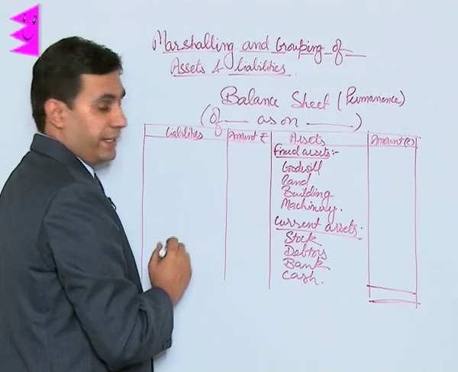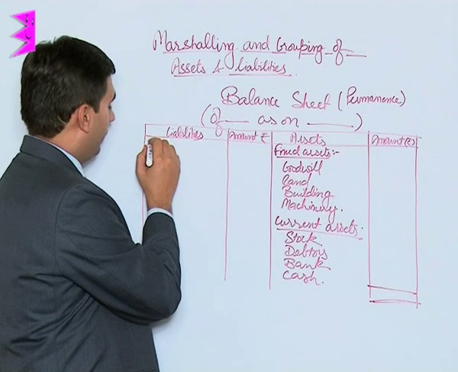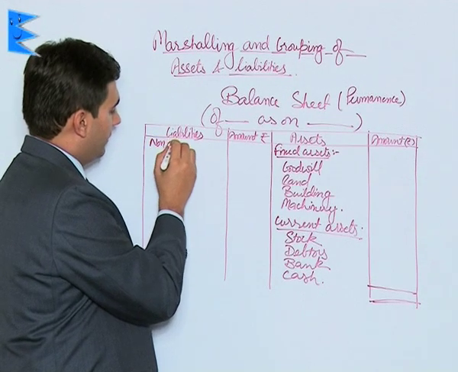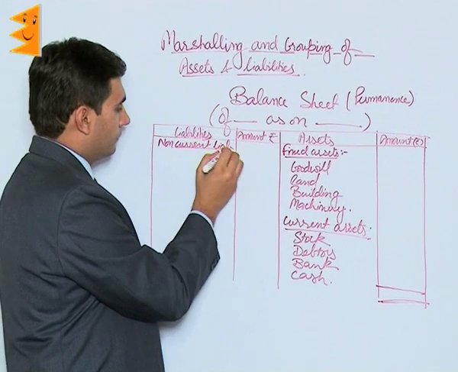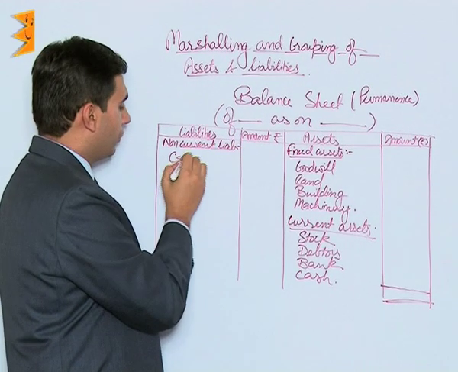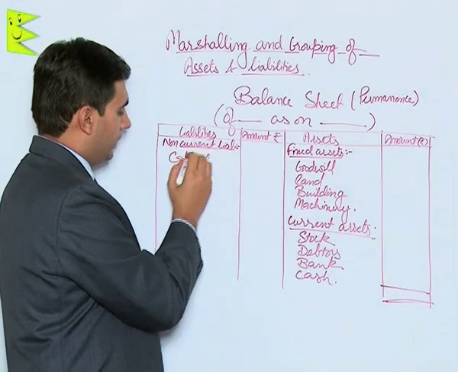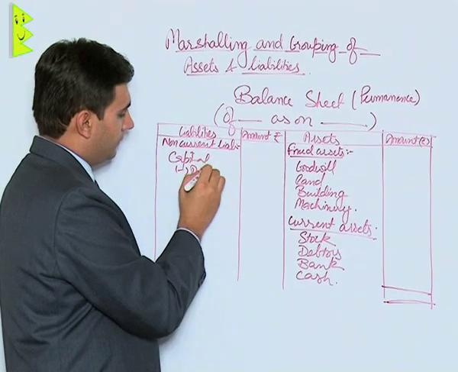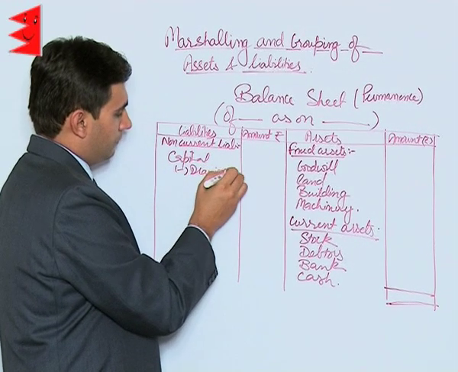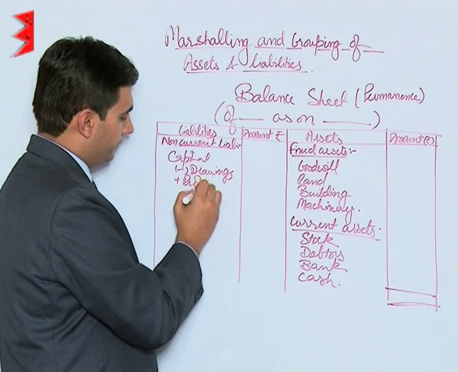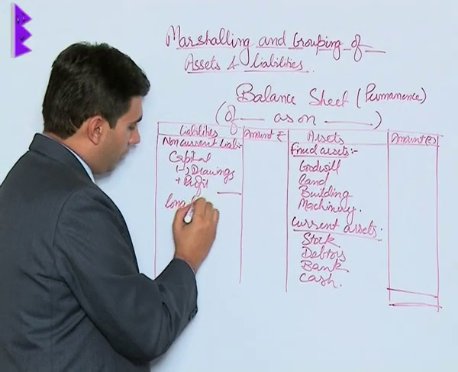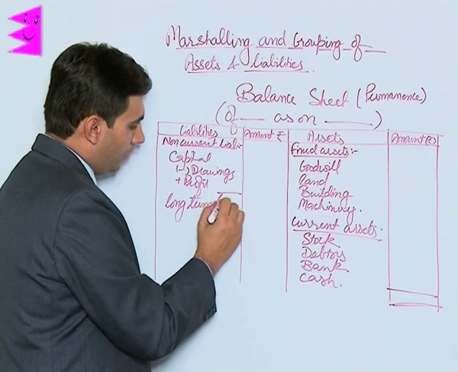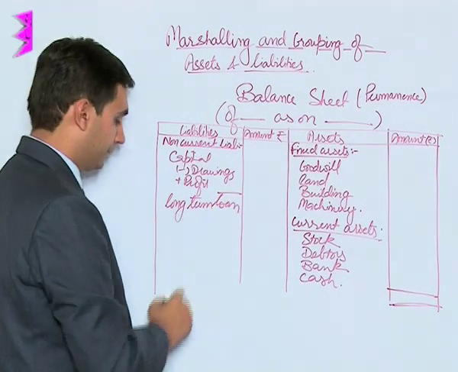On the liability side, we will have non-current liabilities. Which will include capital minus drawings plus profit, then any long-term loan and so on.